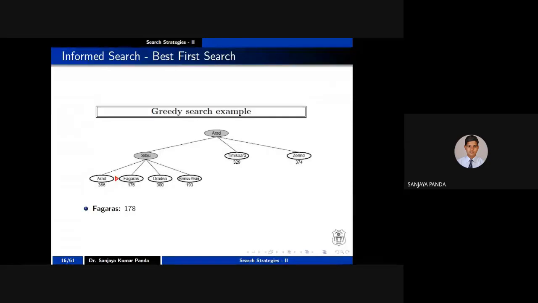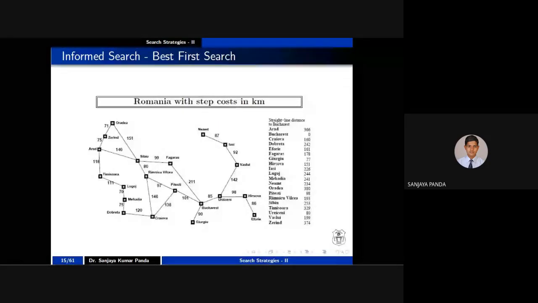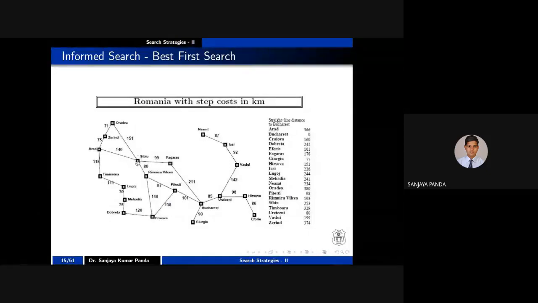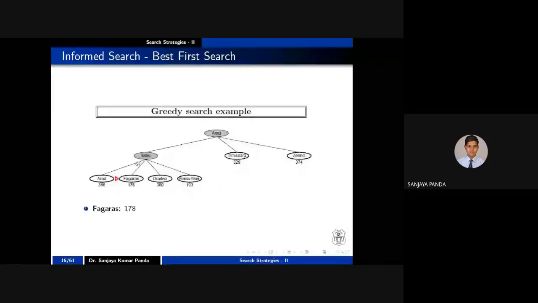While expanding S, you see the diagram. Here it is, S is there. What is the degree of S? Degree of S is nothing but 4. One is O, another is A, another is R, another is F. I told you, whenever you are expanding a particular node, it may happen that the previous node will again come, right? If you select that previous node, then you will be in a loop. So you have to avoid it by applying the repeated state mechanism. If the cost is not minimum, there is no issue, right? So after expanding S, I am getting A, F, O, and R, right?